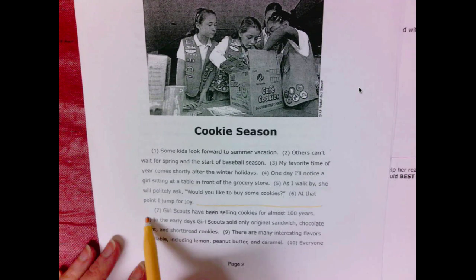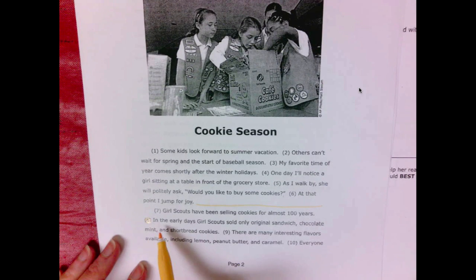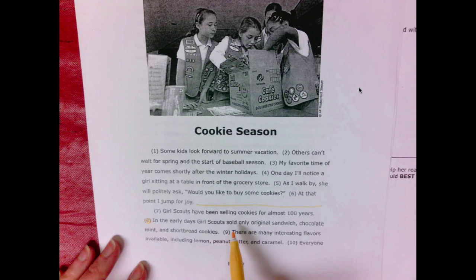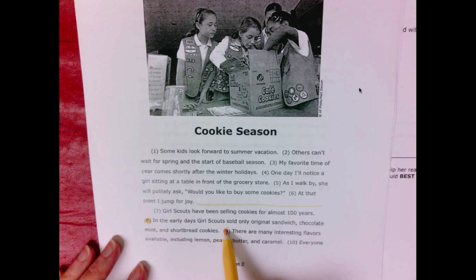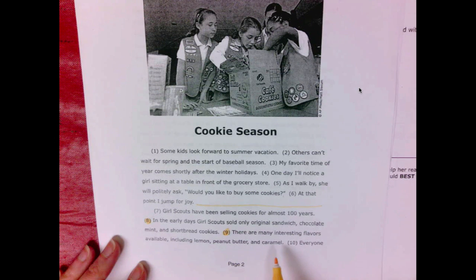Sentence 8, here we are. In the early days, Girl Scouts sold only original sandwich, chocolate mint, and shortbread cookies. So this is talking about the early days when they first started selling cookies. Here's where we're trying to put the transition. There are many interesting flavors available, including lemon, peanut butter, and caramel. So this was in the early days, and I'm wondering, is this in current time? Now there's different flavors available. So let's see which would be the best transition to go there.